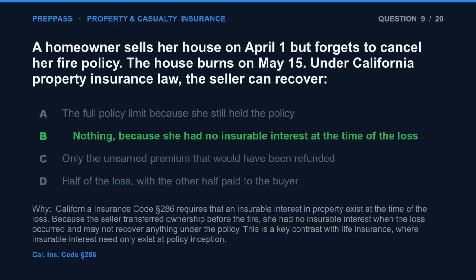The correct answer is B. California Insurance Code Section 286 requires that an insurable interest in property exist at the time of the loss. Because the seller transferred ownership before the fire, she had no insurable interest when the loss occurred and may not recover anything under the policy. This is a key contrast with life insurance, where insurable interest need only exist at policy inception.